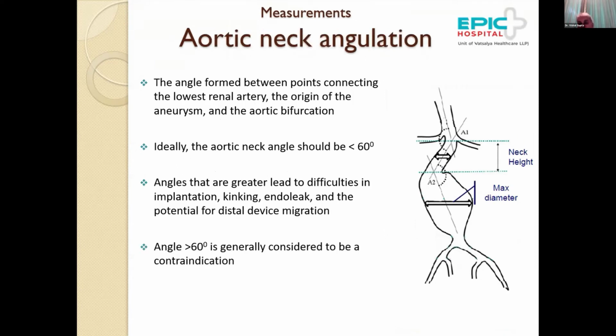Neck angulation again becomes a very important point in these patients. It's the angle formed between 3 points connecting the lowest renal artery, the origin of aneurysm, and the bifurcation. Ideally, it should be less than 60. Angles which are more than 60 can lead to difficulties in implantation, kinking, endoleak, and potential for device migration.